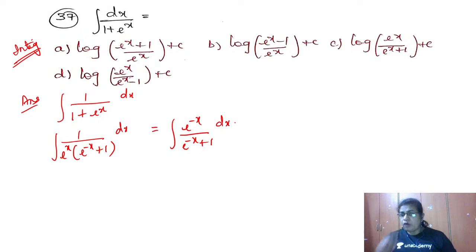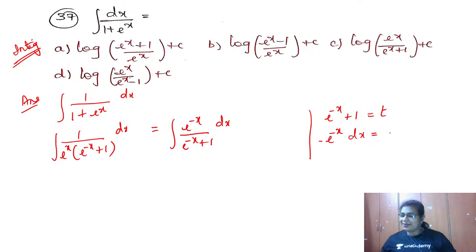Now, how to proceed? See, 90% of the problems are of the substitution method. The first step is to understand whether I can use the substitution method. So let us take e to the power minus x plus 1 as t, a substitution. What is the derivative of e power minus x? It is e power minus x into minus 1. So minus e power minus x dx is equal to dt.